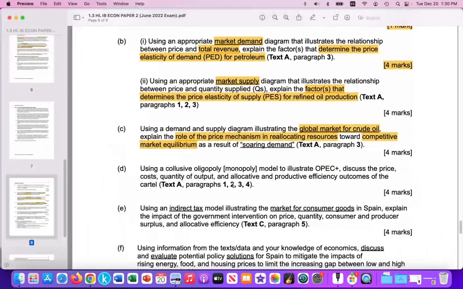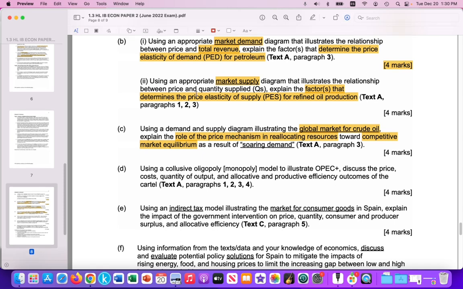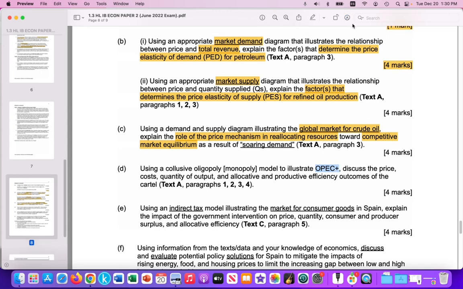In this Paper 2 question, we've graphed this model here, market demand in relation to total revenue, market supply, supply and demand put together. So we're going to look at question D and illustrate a collusive oligopoly. It says here, using a collusive oligopoly monopoly model, illustrate OPEC Plus. Okay, fine. Let's see if I can highlight that.